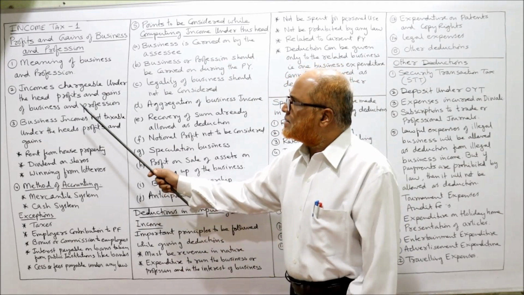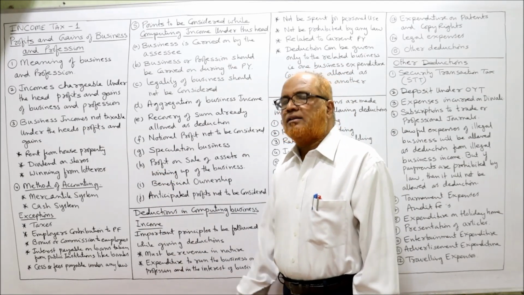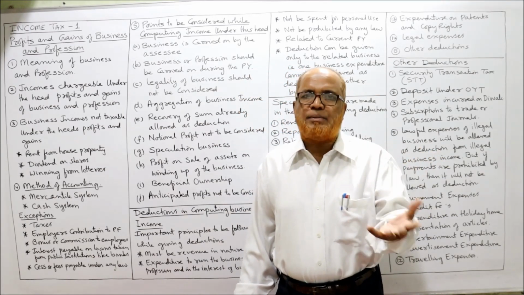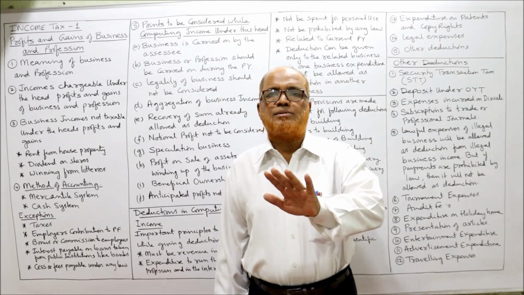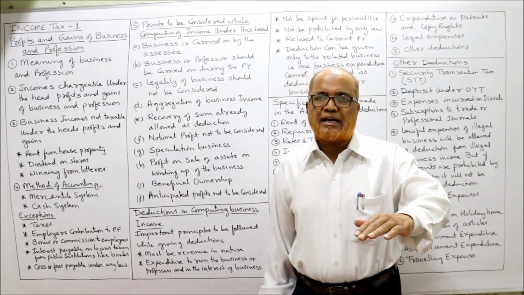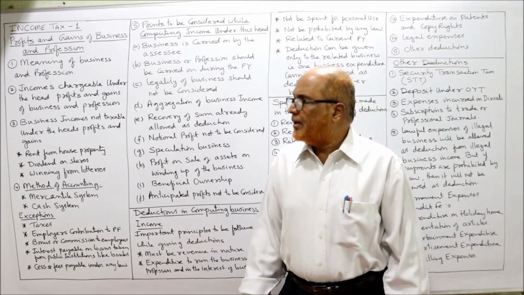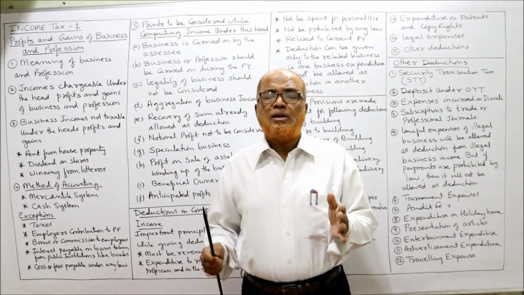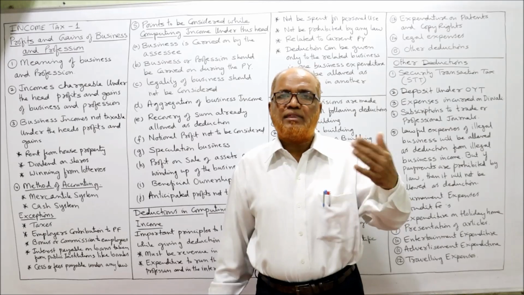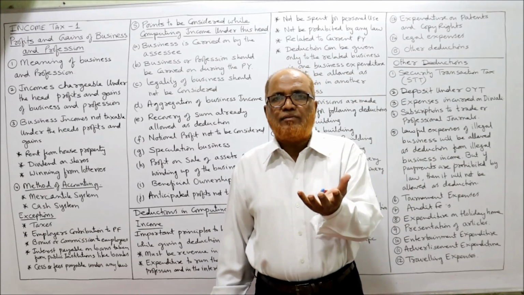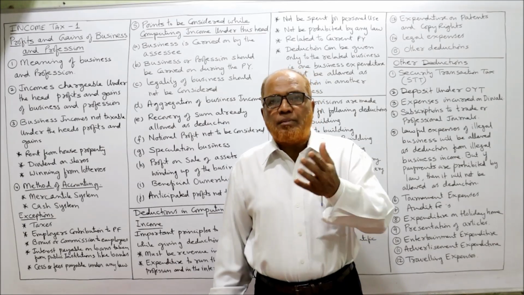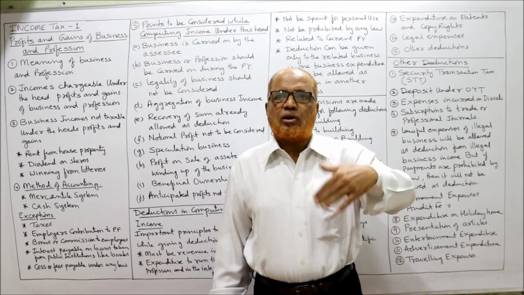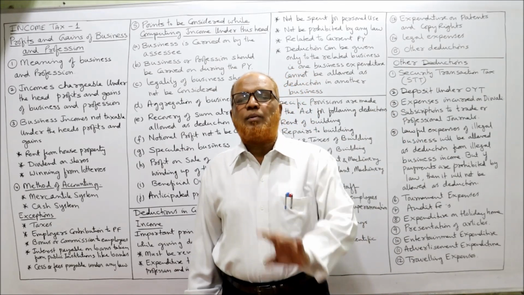Next is business incomes not taxable under the head profits and gains. There are some incomes which apparently look like business income, but the Income Tax Act says these incomes are not taxable under business income. They will be taxable under other heads. For example, rent from house property. Normally, a person who owns a house and has given it on rent, the rent received is taxable under the head income from house property. Similarly, some people keep house property as stock in trade. They purchase houses in order to sell them. In that case, the house property is stock in trade.